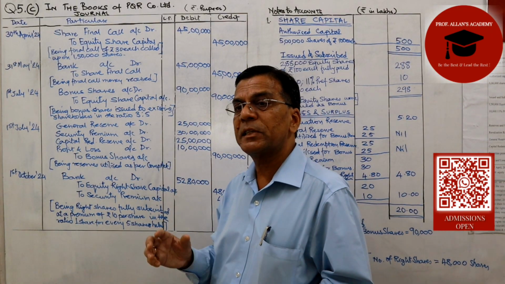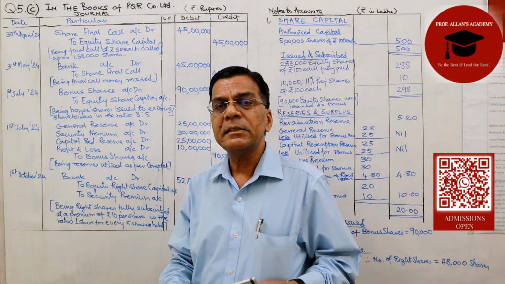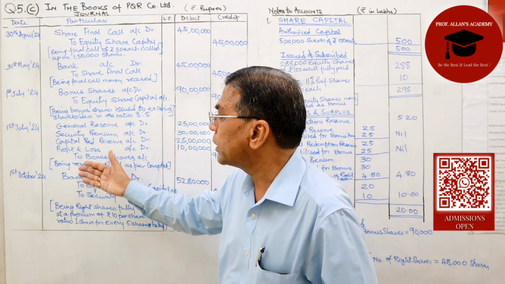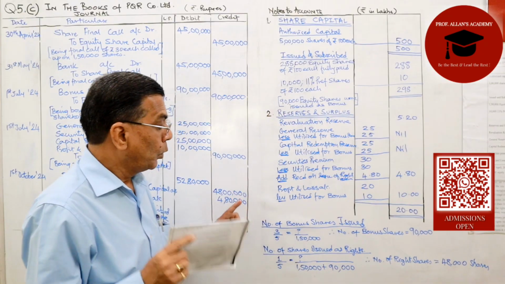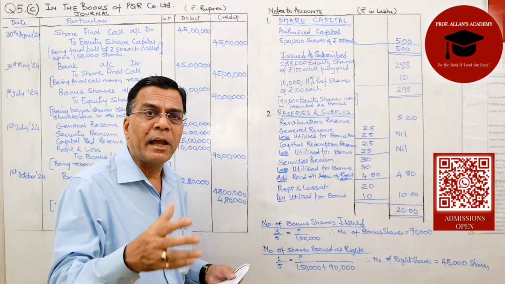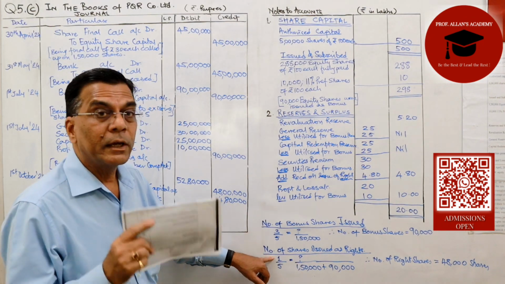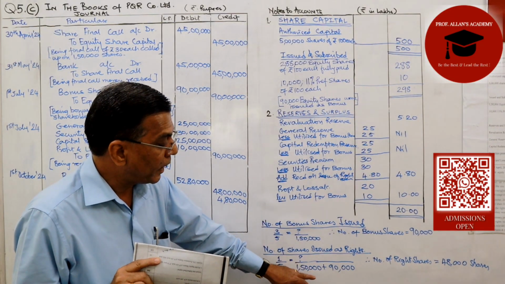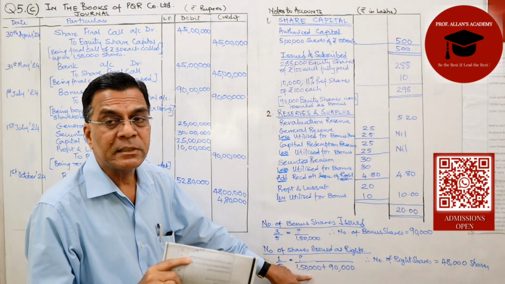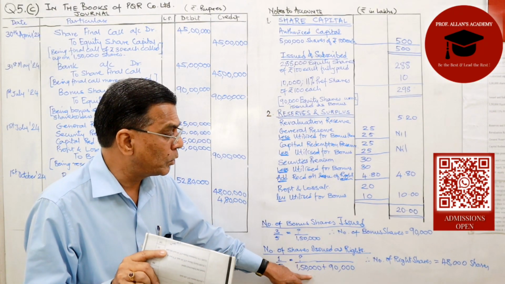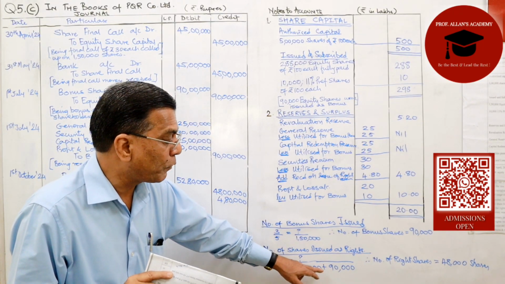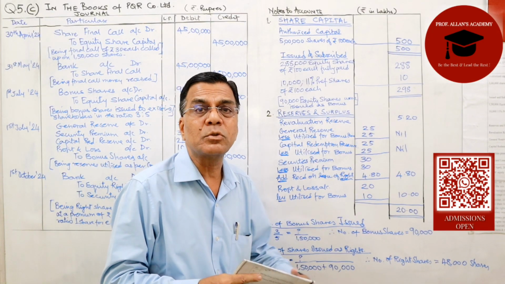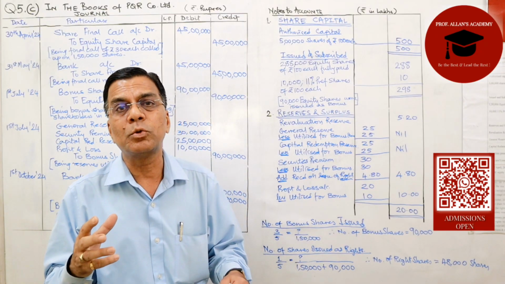The third part of the problem says that the directors are issuing right shares to the existing shareholders on 1st of October. Therefore, what we need to know is what is the number of right shares that are being issued. So, 1 right share for every 5. So the number of right shares we would have to work out. We had 1,50,000 shares, 90,000 shares were issued as bonus. So total number that we are having is 2,40,000. So 1 for 5, therefore how many for 2,40,000? And that works out to 48,000 shares being issued as rights.